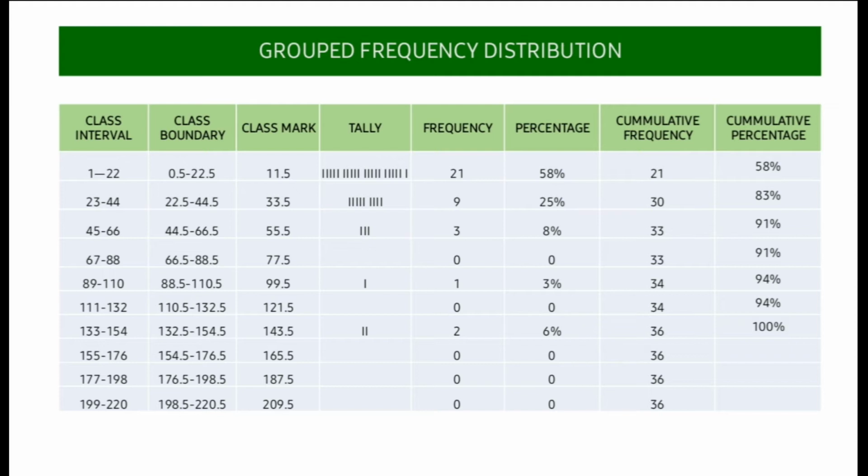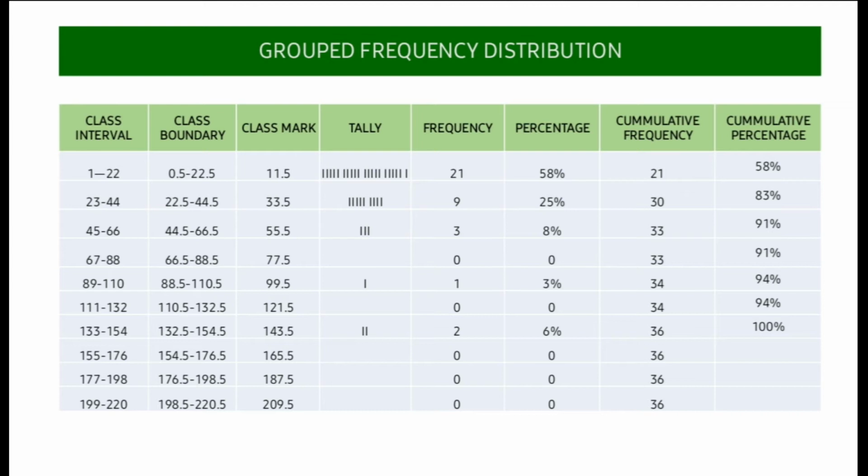Third is the class mark. In getting the class mark, we just need to focus on the class boundary. We just add the two paired numbers and then divide by 2 so we can get the class mark. So we have 11.5, 33.5, 55.5, 77.5, 99.5, 121.5, 143.5, 165.5, 187.5, and 209.5. So now we have the tally. We have 21, 9, 3, 0, 1, 0, 2, 0, 0, 0.